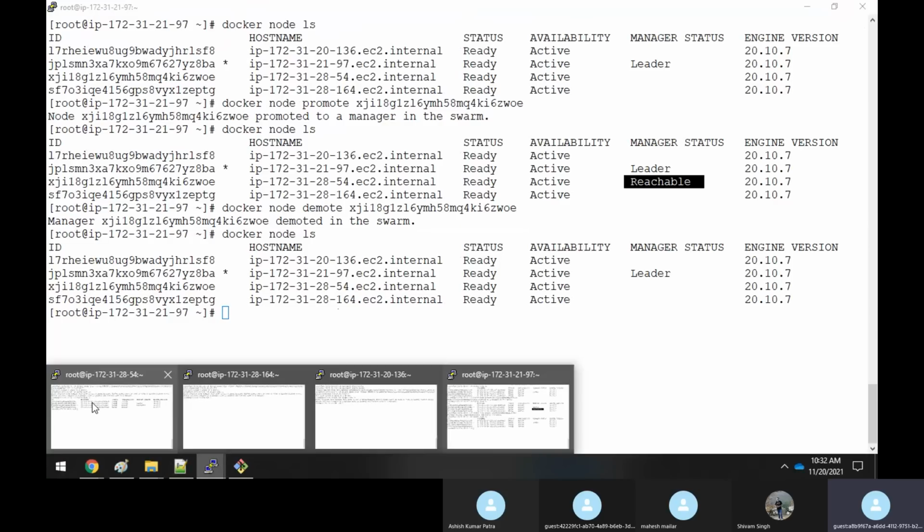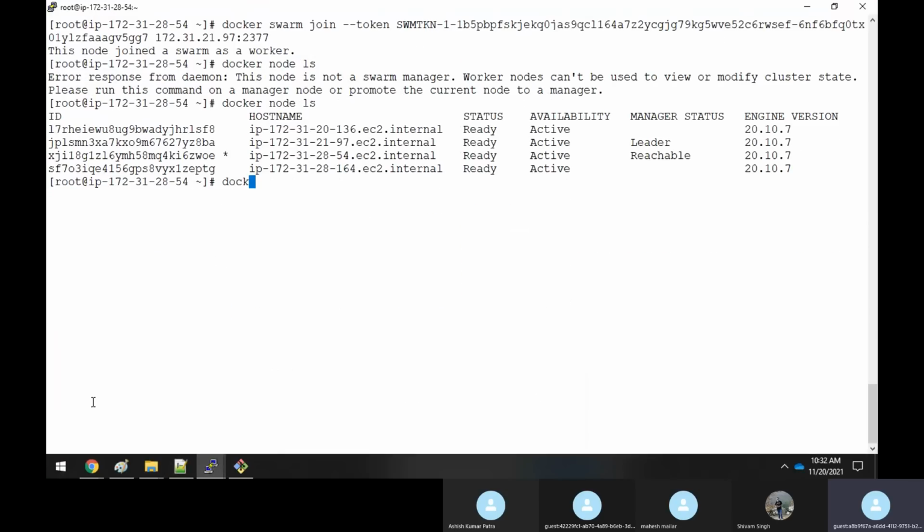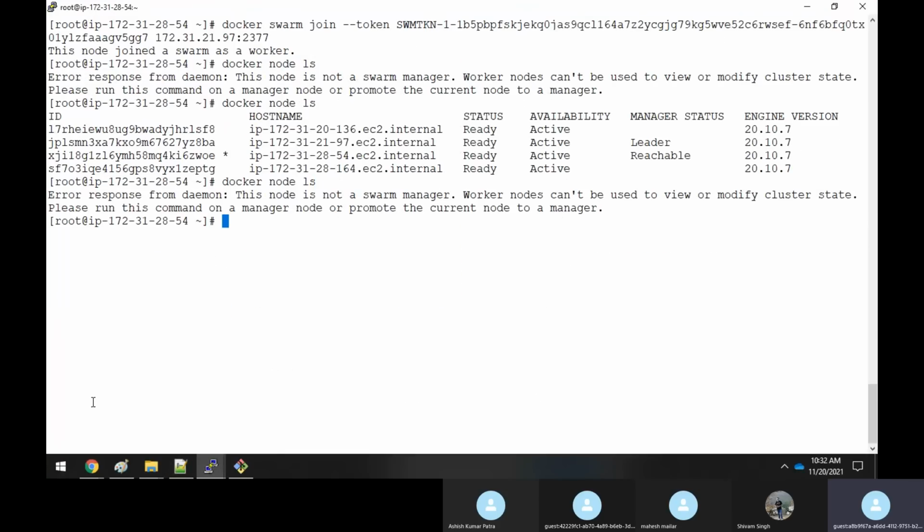Now again go back to this same first node and execute the command Docker node ls. Now you are not able to execute this command. Clear, sir? Is it clear, sir?